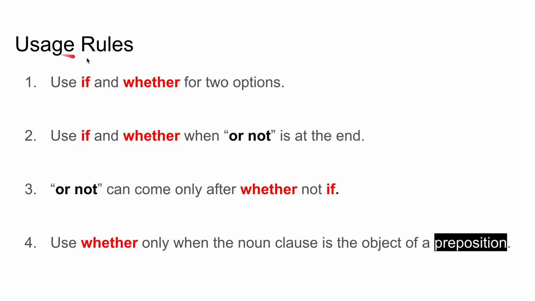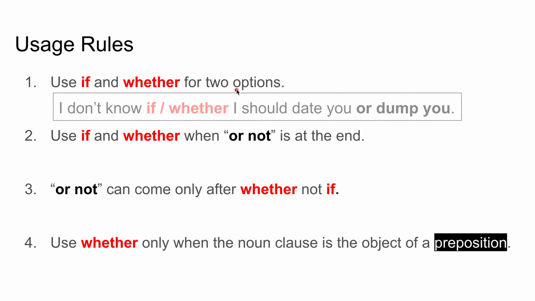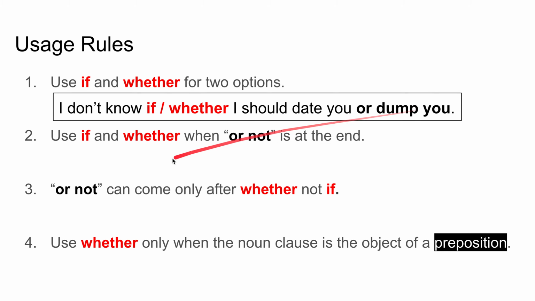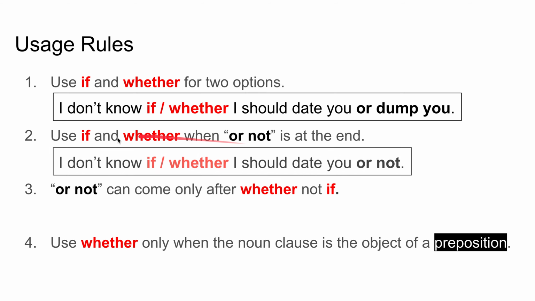Let's talk about some usage rules very quickly to conclude. Rule 1: use if and whether for two options. I don't know if I should date you or dump you. I don't know whether I should date you or dump you. Rule 2: use if or whether when or not is at the end. For example, I don't know if I should date you or not. I don't know whether I should date you or not. When or not comes at the end, we can use if and whether.